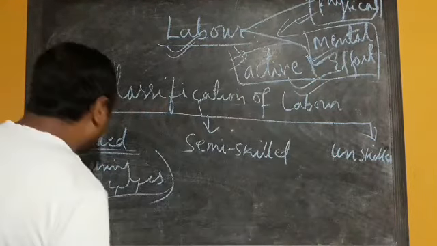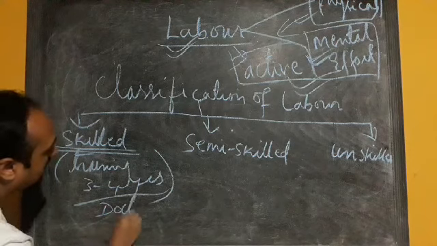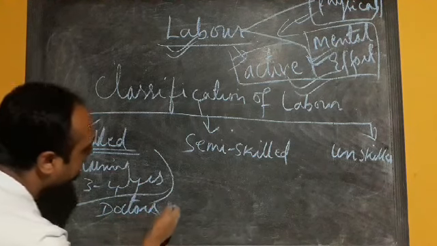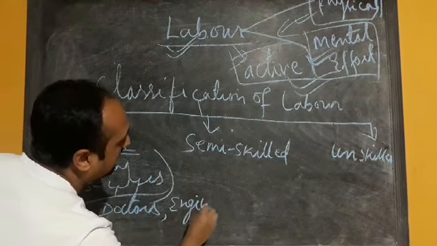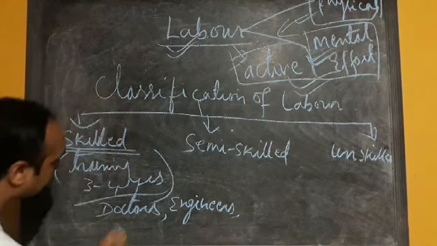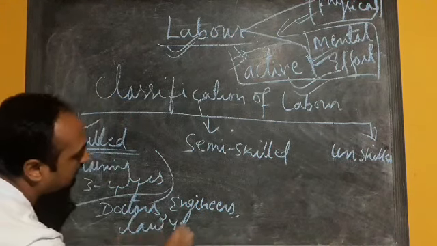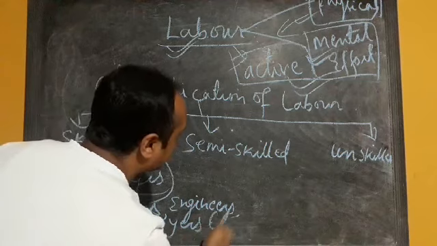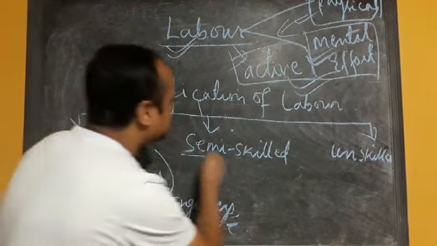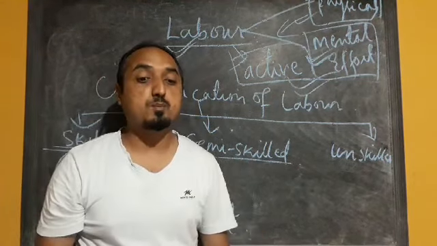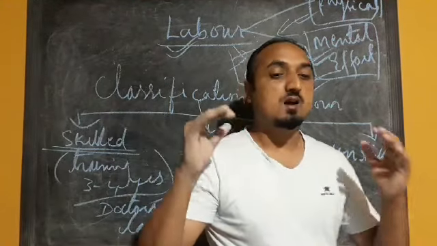So examples are doctors, engineers, lawyers, etc. Next we are moving to semi-skilled labor. What type of labor is called semi-skilled labor?